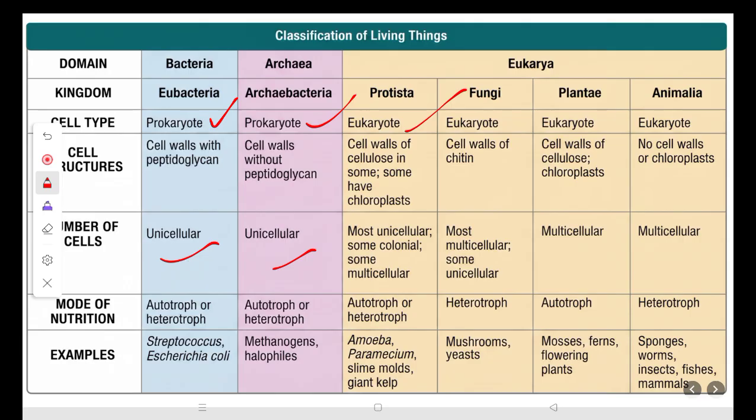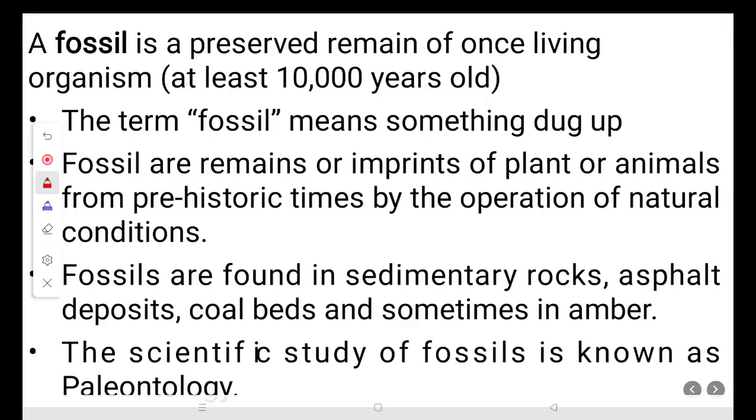Autotroph means they create their own food. They prepare their own food. Heterotroph means they depend upon other organisms for their food. So we will go to the next slide.